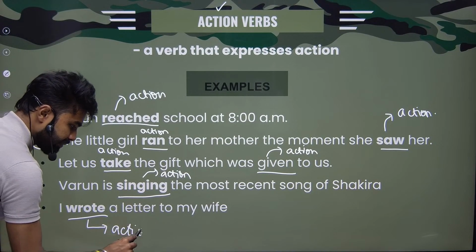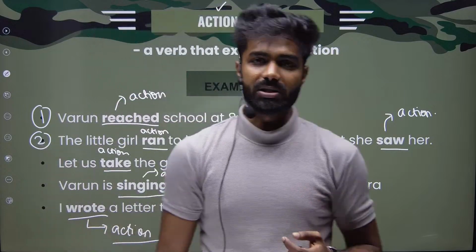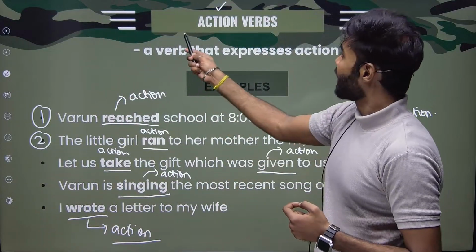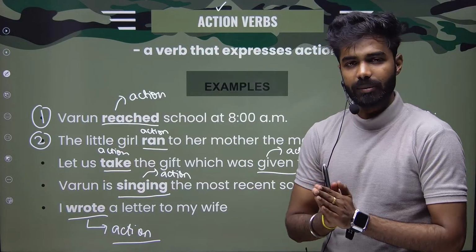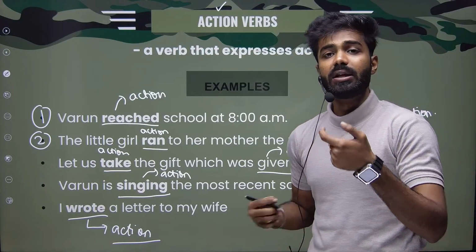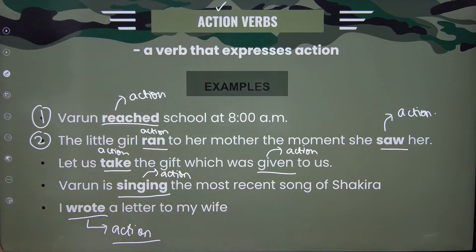Writing is an action. So whenever a verb is talking about an action, we can directly call it an action verb. Very simple. There is nothing to understand over here. Simply those words which are showing any action, we can call my action verbs, or just call them verbs.